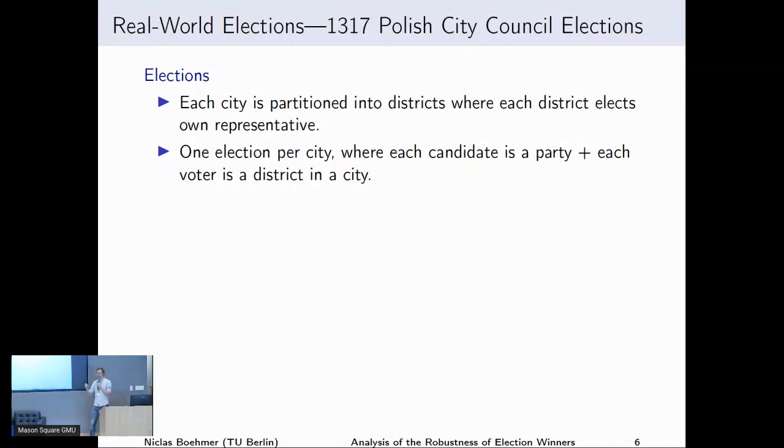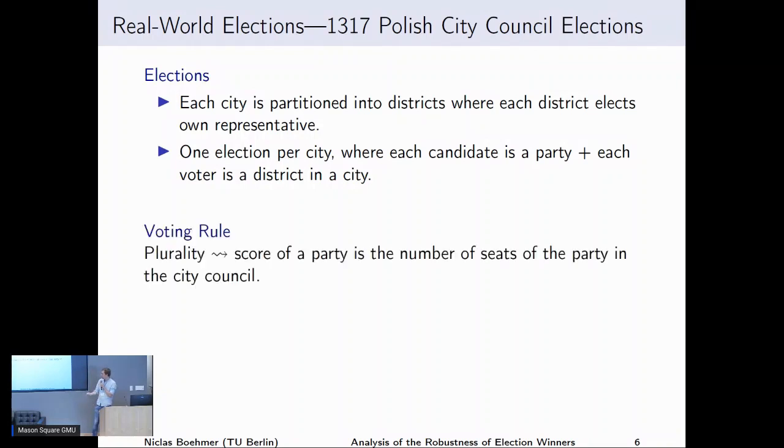So for example, if we have a district and the candidate from party A won, this is the candidate who the district ranks in first place. Then if the candidate from party B came in second, then they rank party B in second place. And now if we apply the probability voting rule to this, then basically the score of a party corresponds to the number of seats that the party gets in the parliament. And this implicitly also says the election winner is now the strongest party. So the party with the highest number of seats, which has some particular importance in this context because it's the party who is usually trusted to form the government and stuff like this.